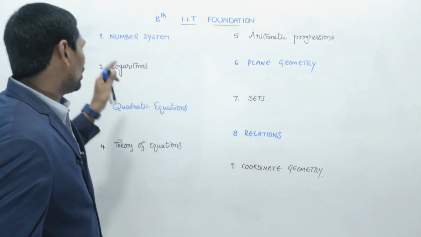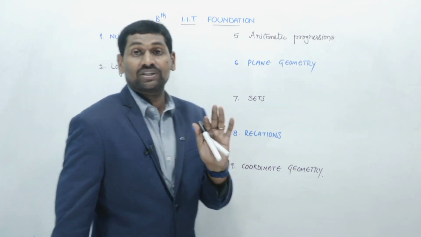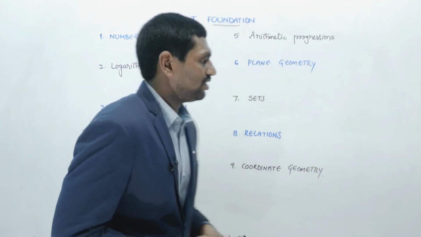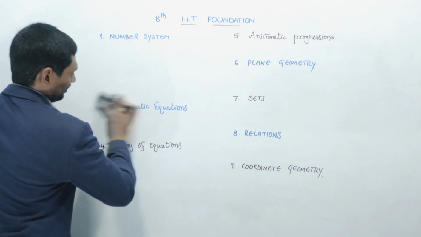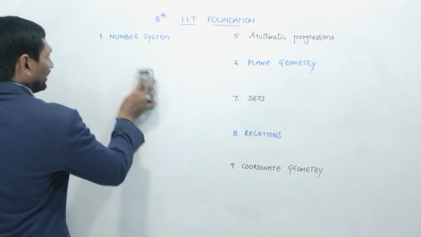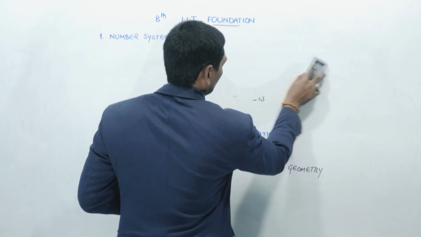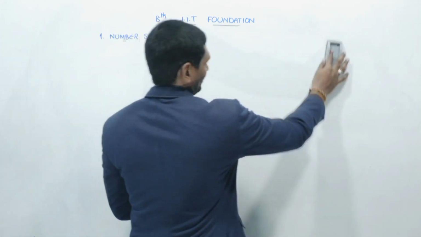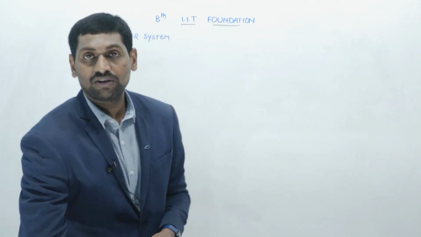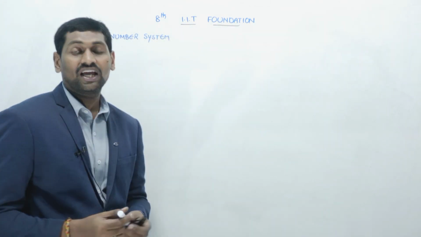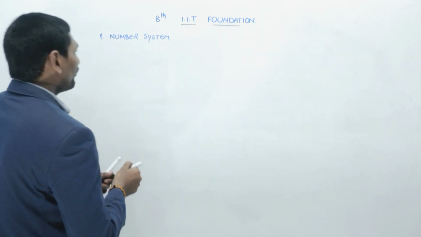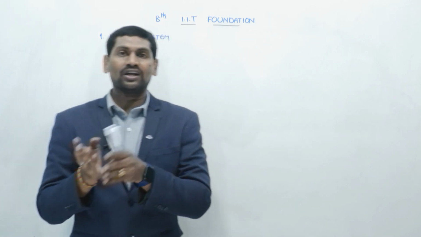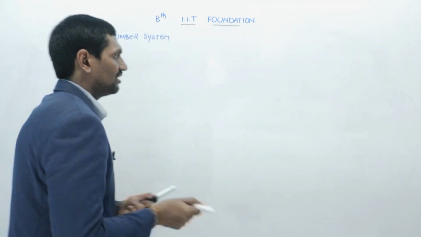Okay, right. Now today's topic is nothing but number system. We are going through the first topic, number system. In number system, what are the topics we are going to cover this year? When you have the 7th class textbook or 7th class material of our institute, in number system we covered standard form of a number, the first topic. I think you have already come to know that topic in our previous class.